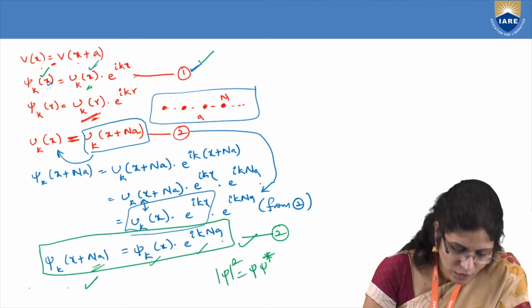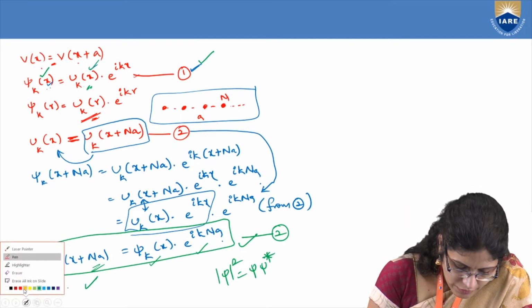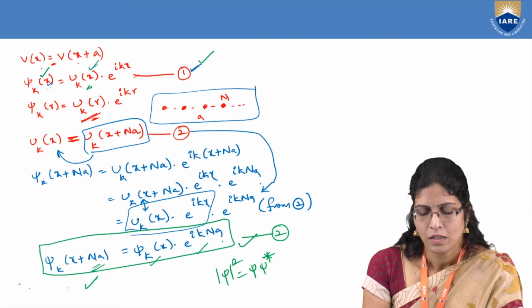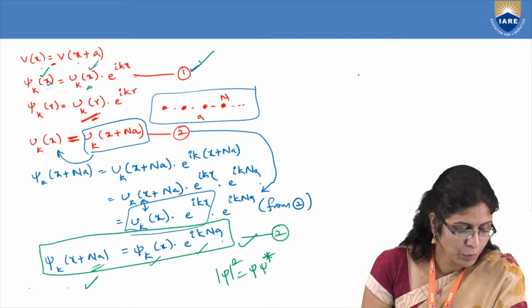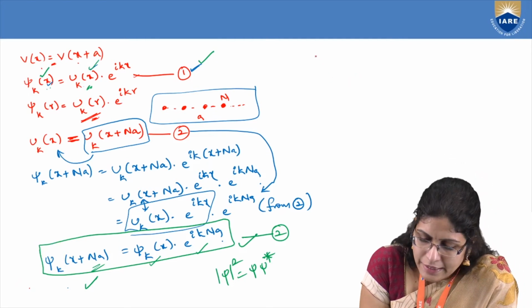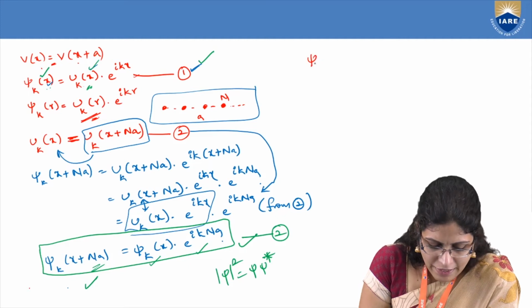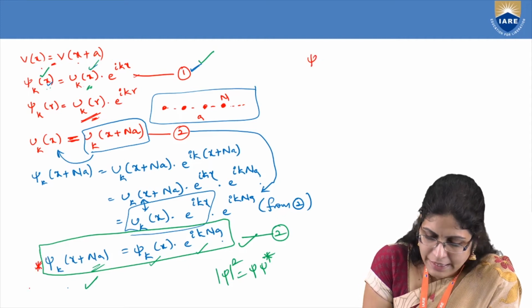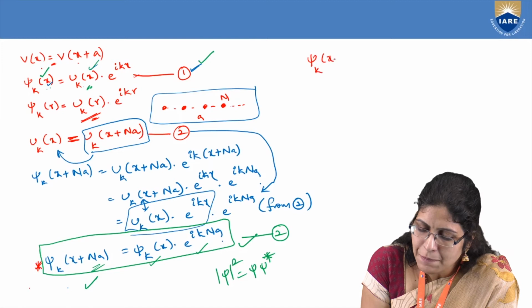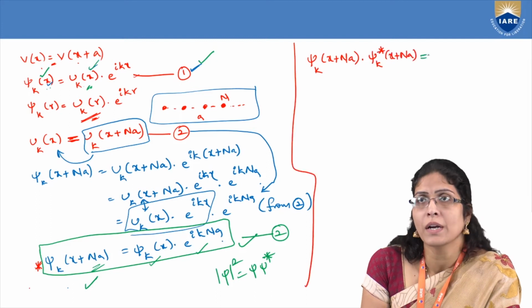So let me take psi k of x plus na into psi k star of x plus na. This should be equal to